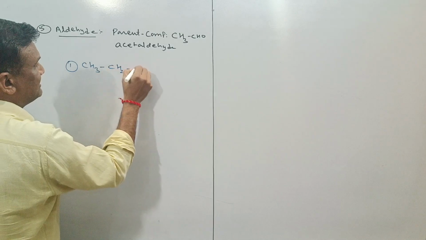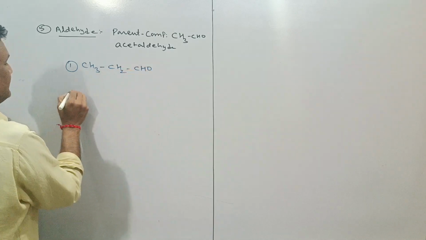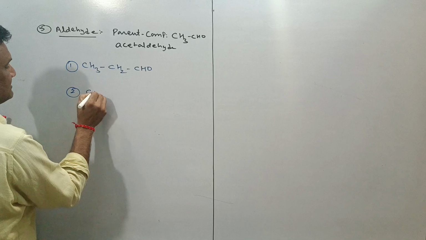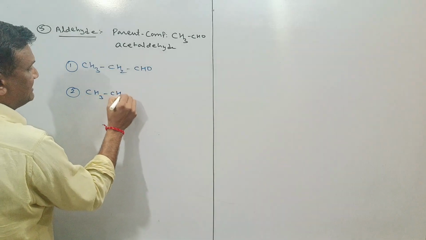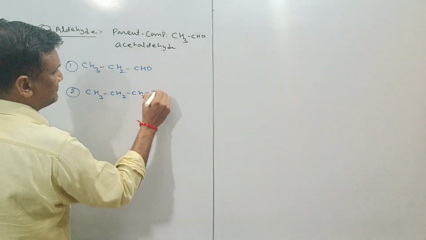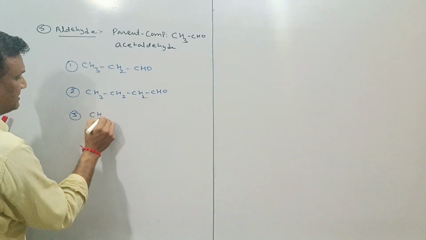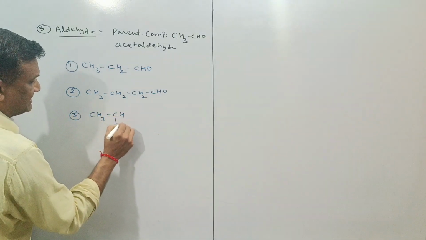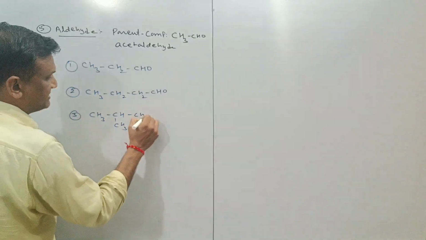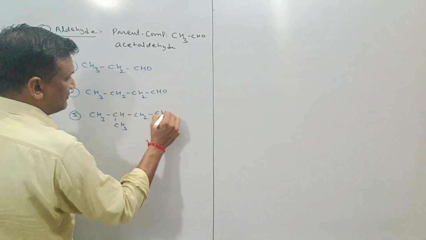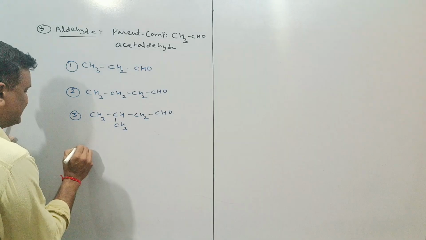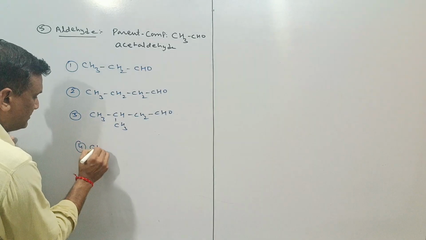This is CH3CH2CHO, the second compound. CH3CH2CH2CHO is the third compound. CH3CHCH3CH2CHO is the fourth compound.